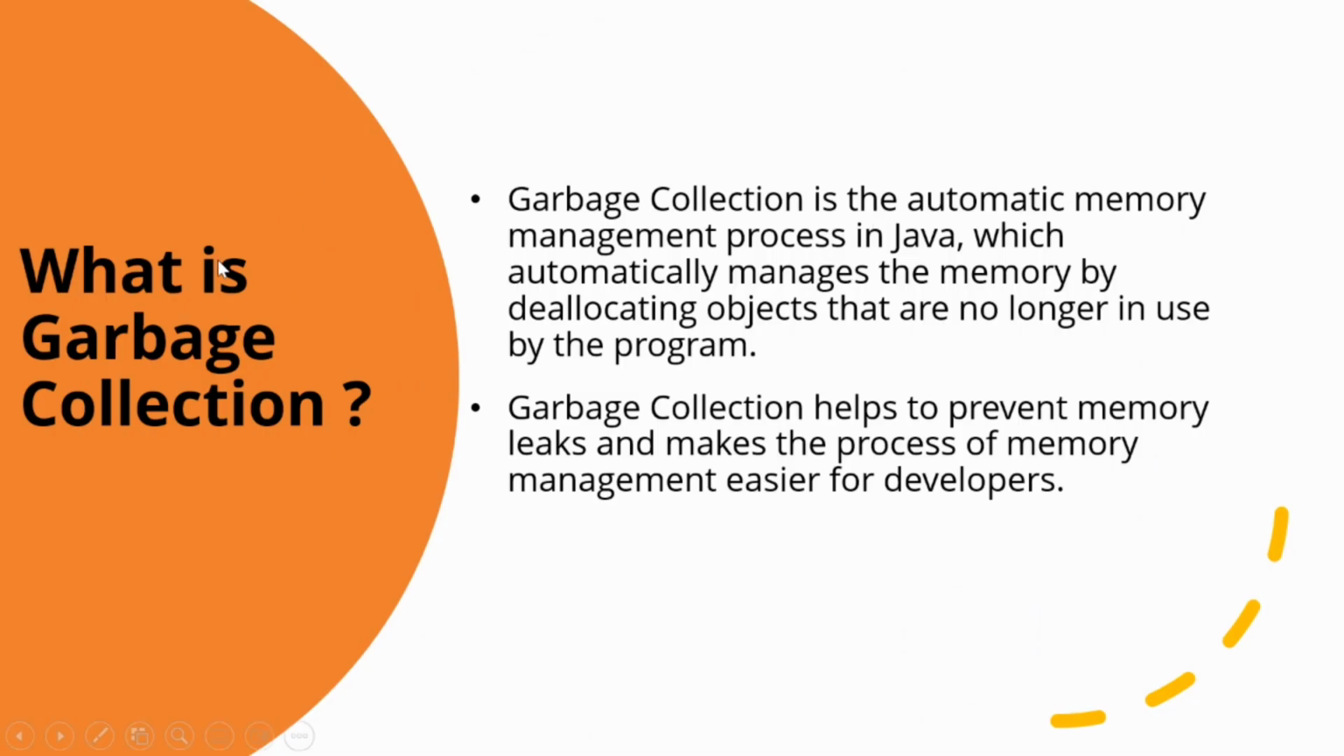The very first question is, what is garbage collection? Garbage collection is the automatic memory management process in Java which automatically manages the memory by deallocating the objects that are no longer in use by the program. It is very important to mention that they are no longer in use in the program. Garbage collection helps to prevent memory leaks and makes the process of memory management easier for the developers.